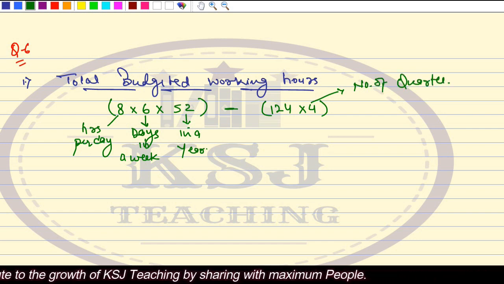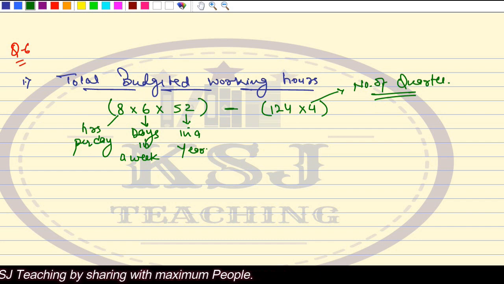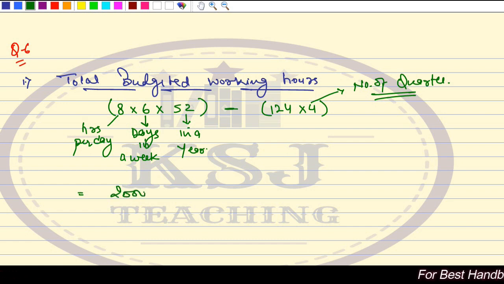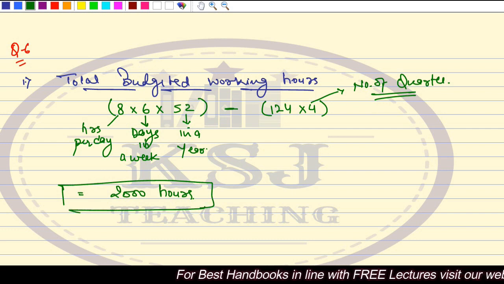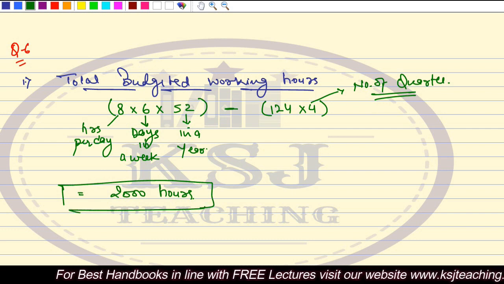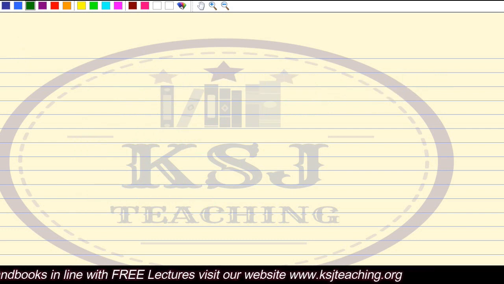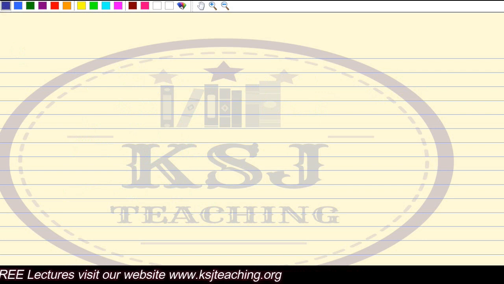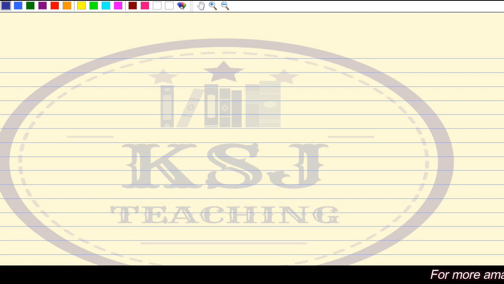124 hours is per quarter. So multiplied by 4 gives you the number of quarters. Right? So this comes out to 2000 hours. This is the total budgeted working hours available. Now let's try to find out the manpower budget, the total labor hours required.